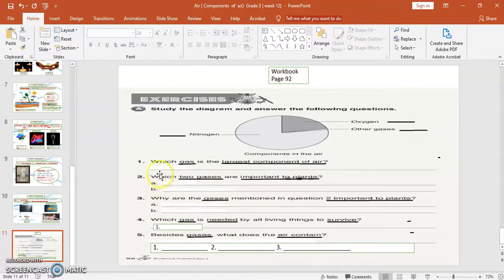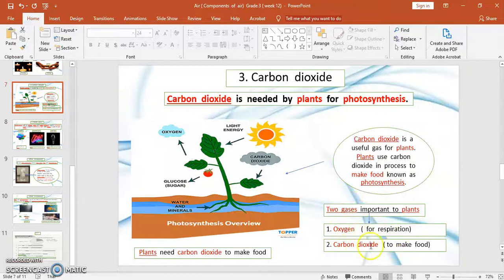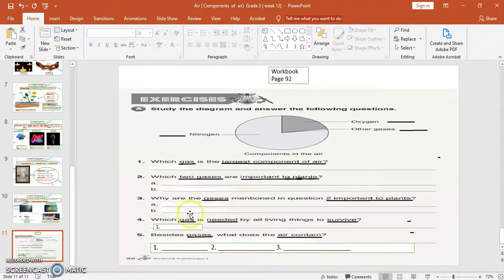Number 2: which 2 gases are important to plants? Next question: why are the gases mentioned in question 2 important to plants?